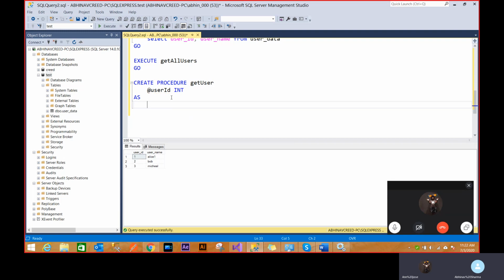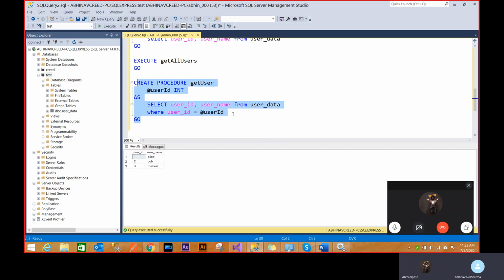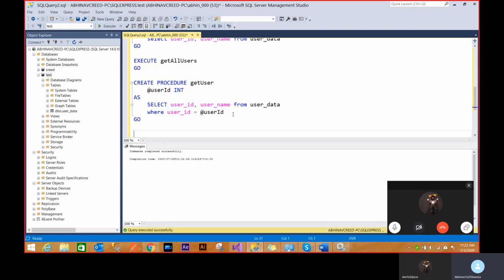Then as select, because I'm providing a user ID here, I'll just select user ID, username from the same table where user ID is the user provided one. The syntax is that you have to provide an @ sign, because that's a variable you're defining from outside, and provide the type of the variable that's going to come to this function. That's it. So I've created a stored procedure with a variable. Now when I execute it, I have to provide this variable, otherwise the function will fail.